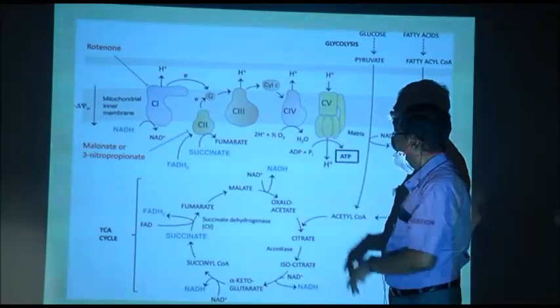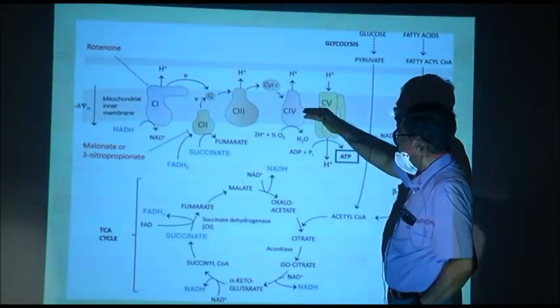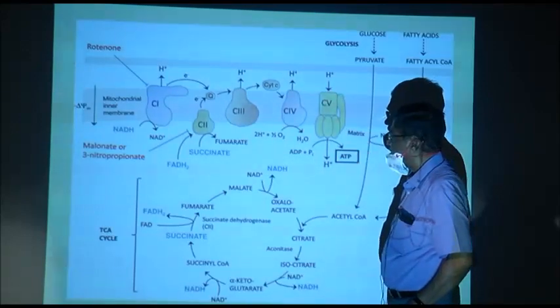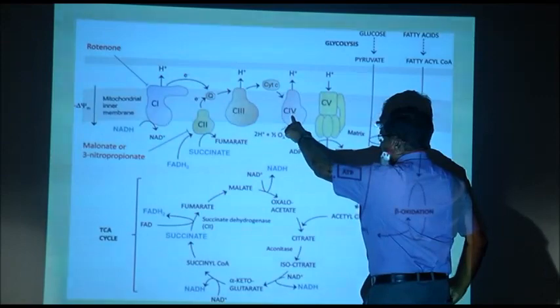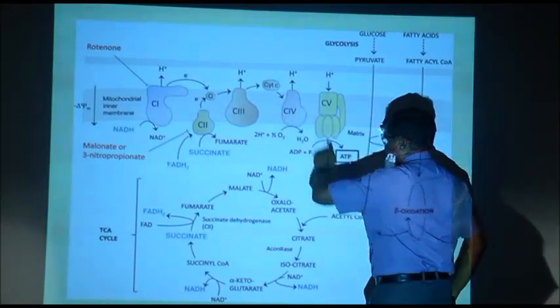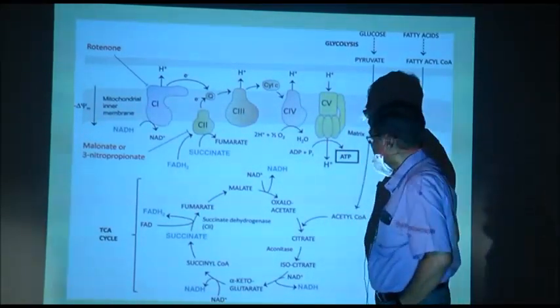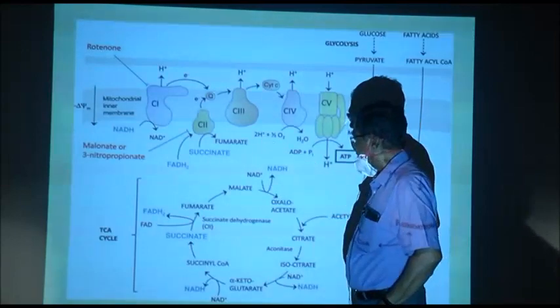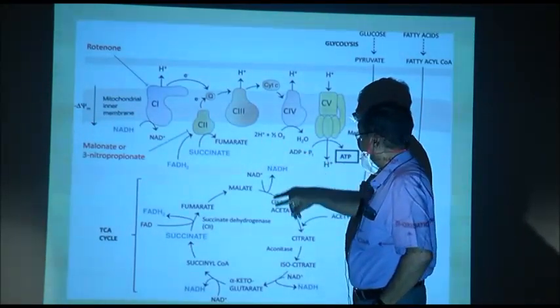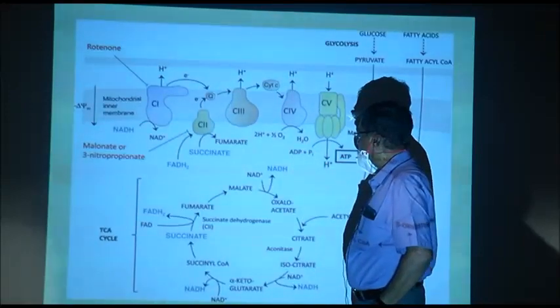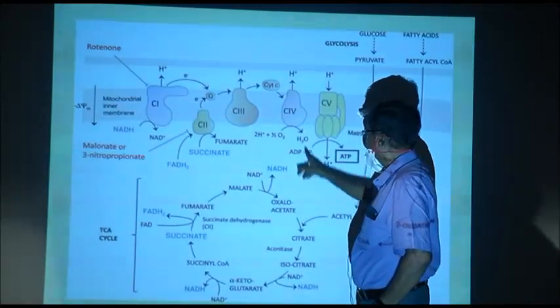Now, ultimately the hydrogens enter into intermembrane space and electrons move up to complex 4. At complex 4, the hydrogens which are there inside the system and oxygen combine to form water here.